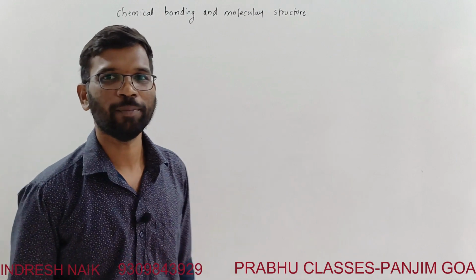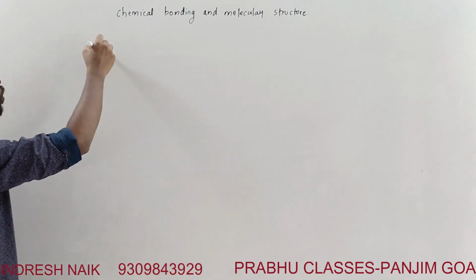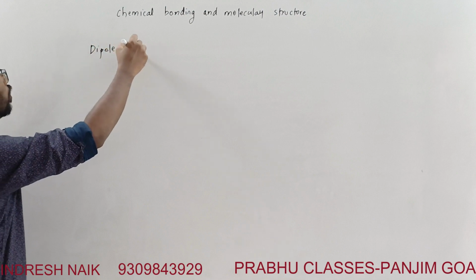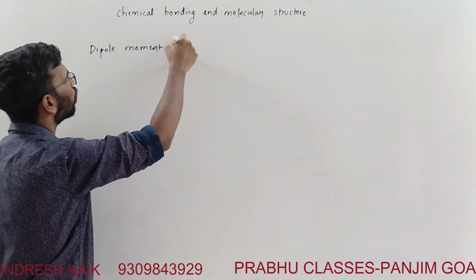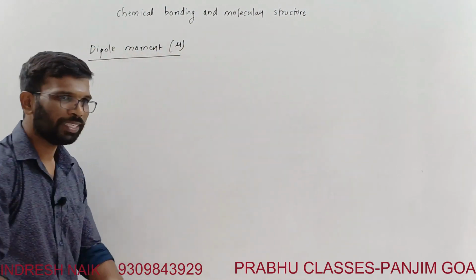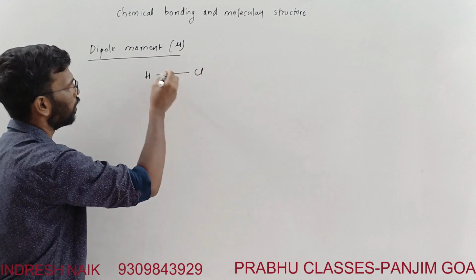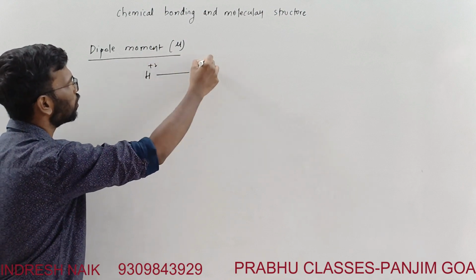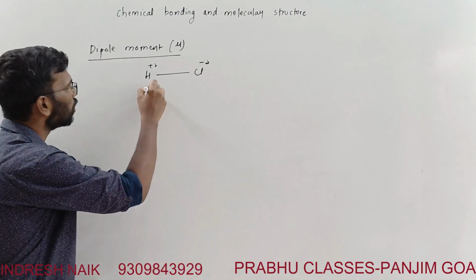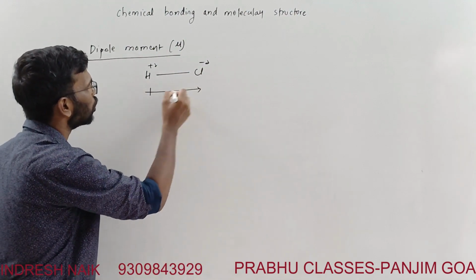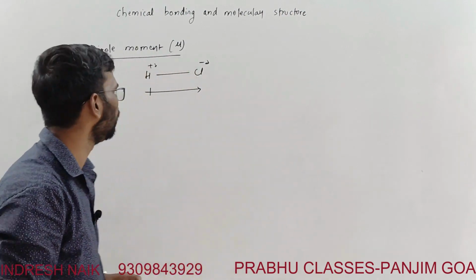Due to polarity in the bond, there will be a dipole moment. So let's discuss the dipole moment, mu, for a molecule. Let's take a simple example of HCl. This is partially positive, this is partially negative, because chlorine is electronegative. So the dipole of this will be represented this way. This is the positive part, this is the negative part. This is how the dipole of HCl will be represented.